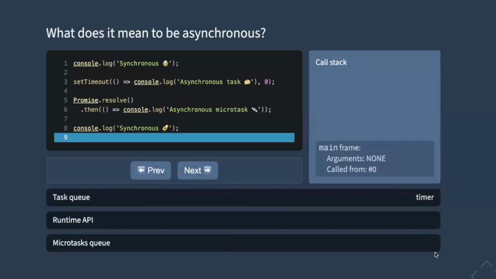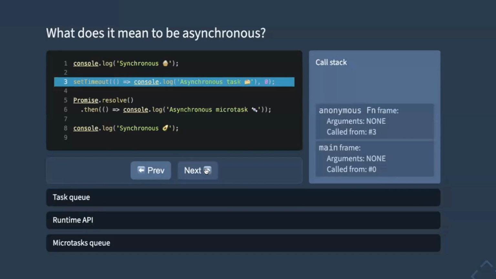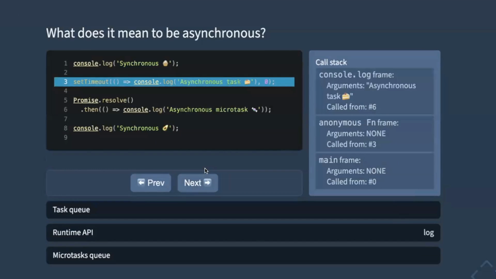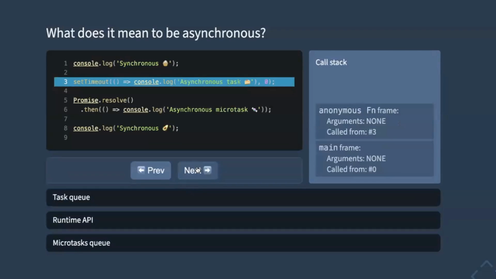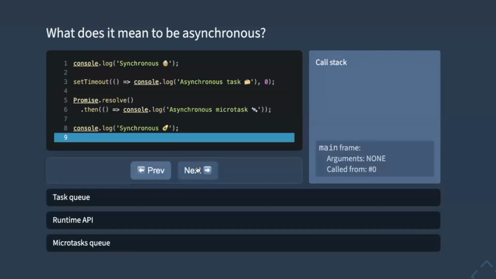We already emptied the microtasks queue, and there is now the task queue that we can execute in the next tick of event loop. So the task that we have now is to execute another anonymous function. It calls console log with asynchronous task cake. And when this finishes running, we jump back and we finished processing our code, our module. So this is roughly how the V8 engine will deal with asynchronicity.